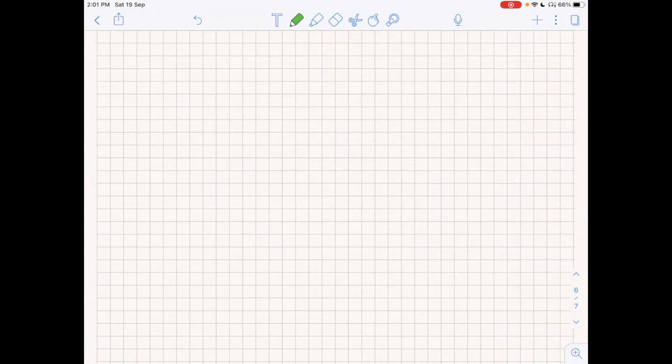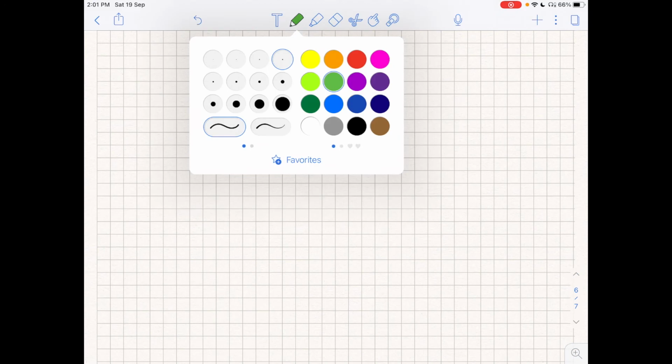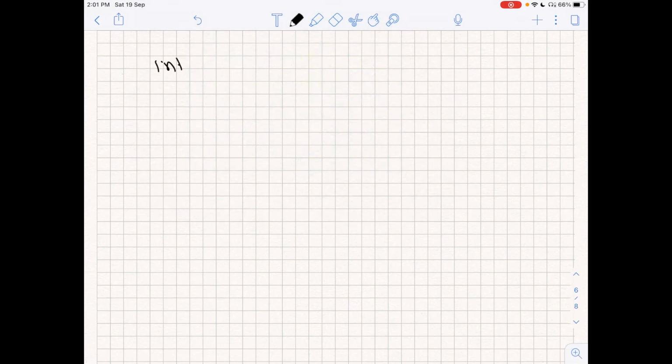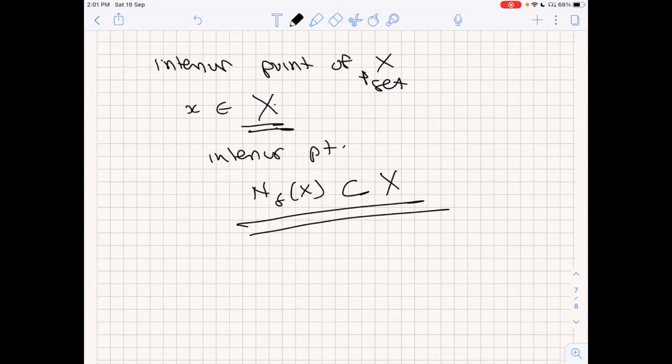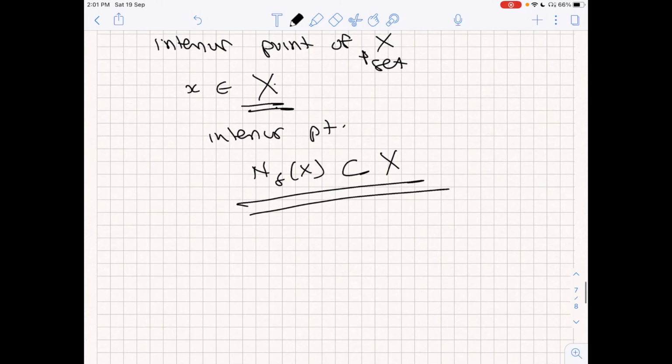All right. So next I want to define an interior point of S. I say that a point x in the set S, which is of course a subset of Rn, is an interior point if I can create some small delta neighborhood around x which is completely contained in S. So such a point is called an interior point.